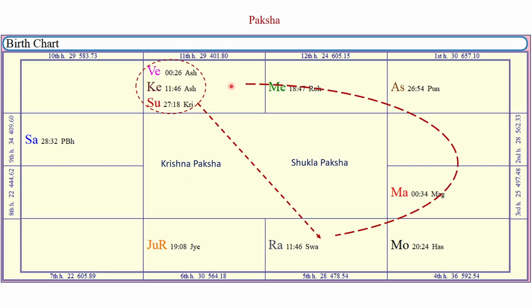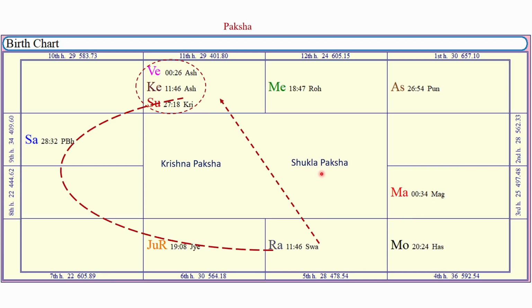If the moon is posited in between the Sun's Rashi and its opposite Rashi in the Janma kundali, then we can consider the birth of the native in Shukla Paksha. If the moon is posited in between the sun's opposite Rashi and the natal sun's position in the Janma kundali, then we can consider the birth of the native in Krishna Paksha.